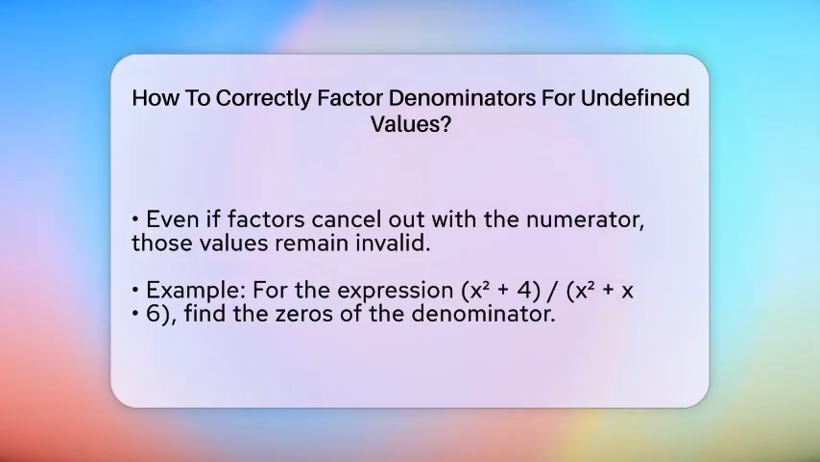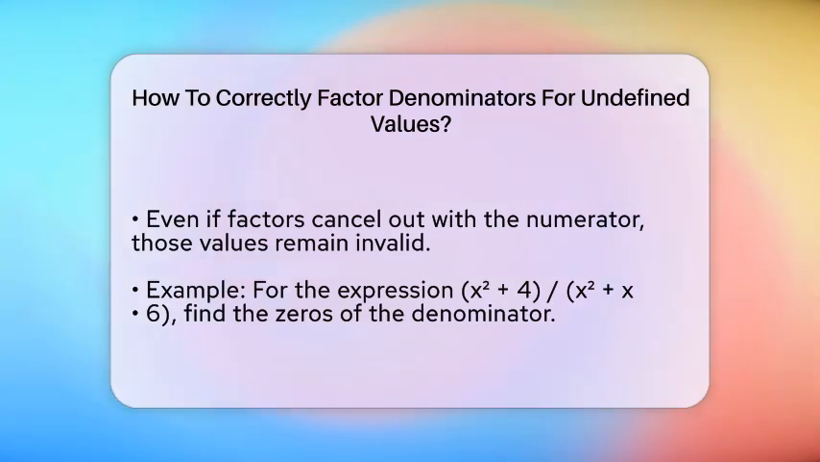Let's say you have the expression x squared plus 4 over x squared plus x minus 6. You start by factoring the denominator as x plus 3 times x minus 2. Setting each to 0 gives you x equals negative 3 and x equals 2. These are the values where the expression is undefined.